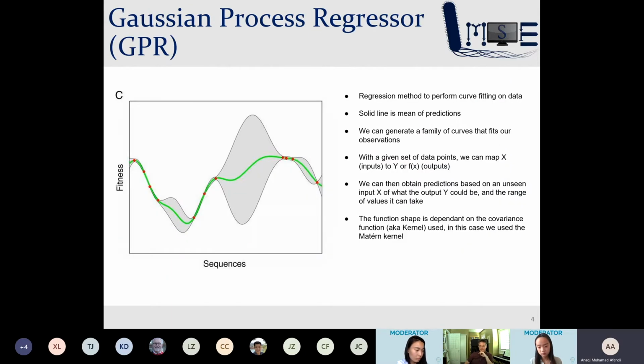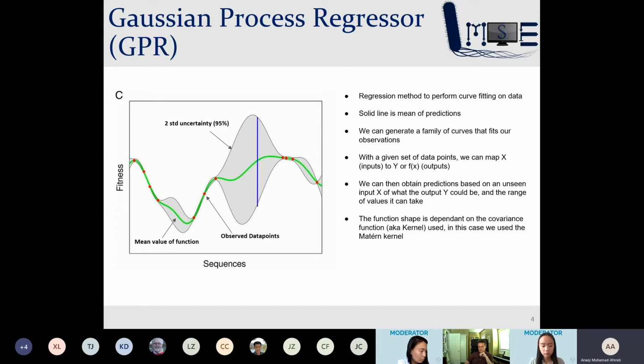As I mentioned earlier, my model uses a Gaussian process regressor, GPR. A GPR is a multidimensional regressor method which allows for curve fitting. As you can see from this diagram, the solid green line represents the mean of the observations, while the gray represents a 2 standard deviation uncertainty around the curve. Essentially, a GPR produces entire families of curves where there exists a nearly infinite combination of curves who all exist within a certain margin of error.